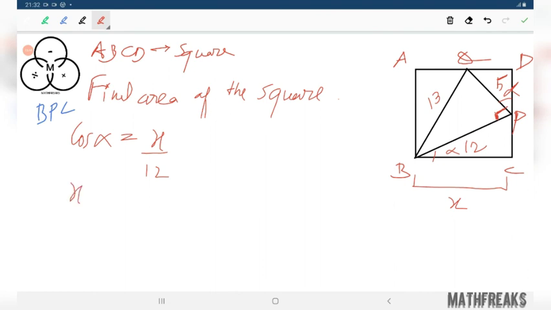You have x equals 12 cos alpha. Similarly, PC equals 12 sin alpha.